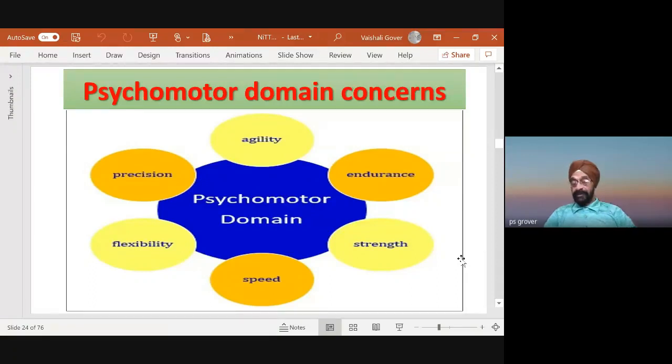You must have seen that among your students, there is a range: some who do experiments very accurately. There are students who are very efficient in doing things, in nailing things, and so on. So the psychomotor domain concerns these aspects of a human being: agility, endurance, strength, speed, flexibility, and precision. How do I embed these in the learning outcome? Please appreciate again, how do I embed these qualities in my learning outcome?